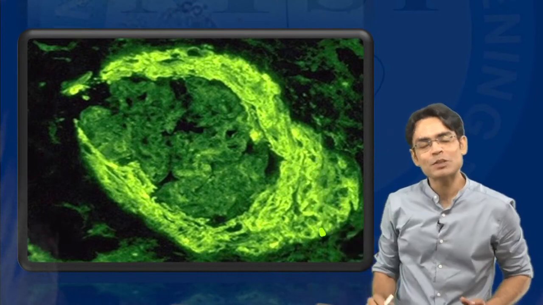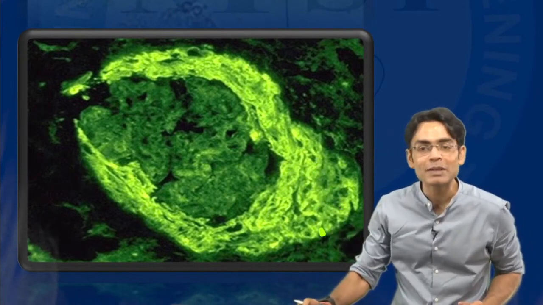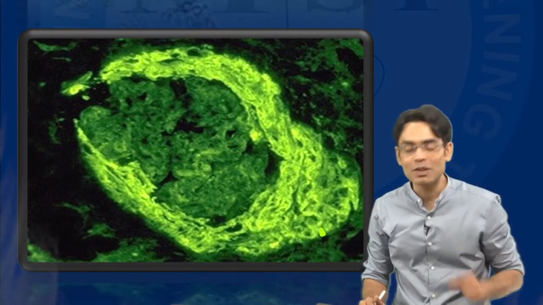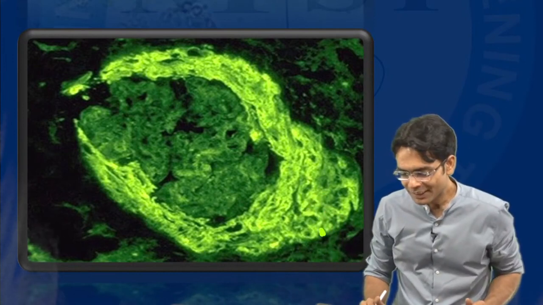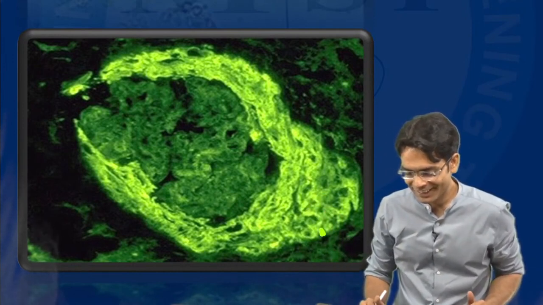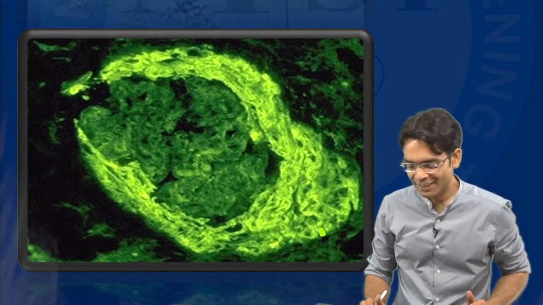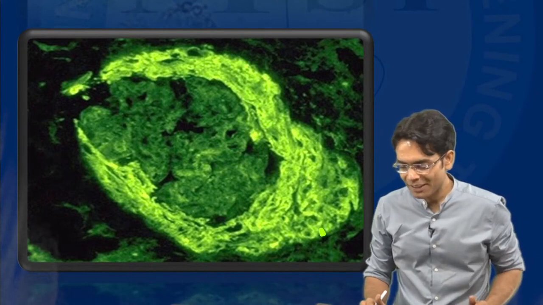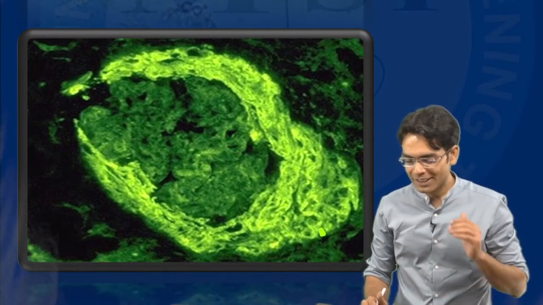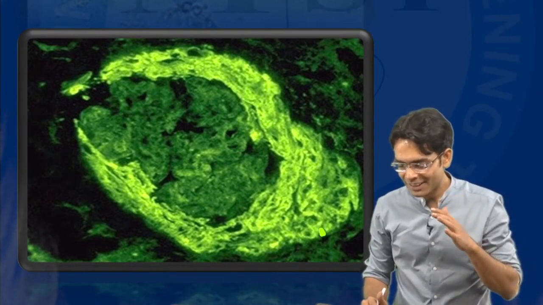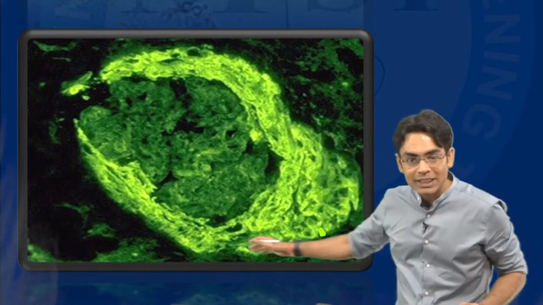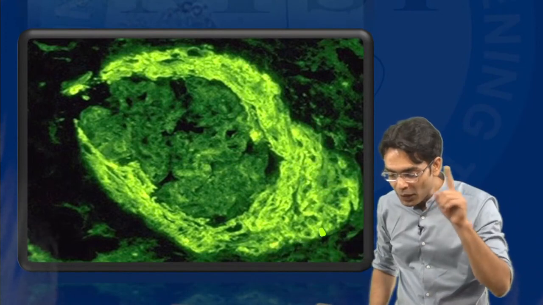This one, this image, you will have to tell me what exactly this image is. Which kind of glomerulonephritis will we see? What are you seeing here? Beta, this is not amyloid, this is not amyloid.